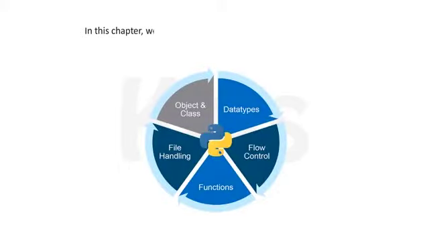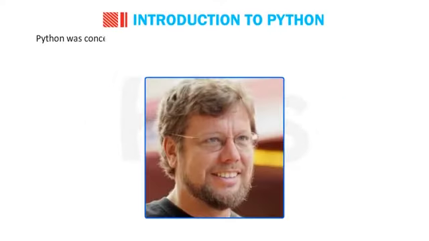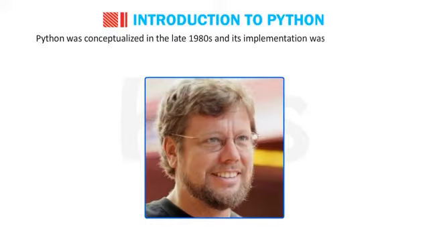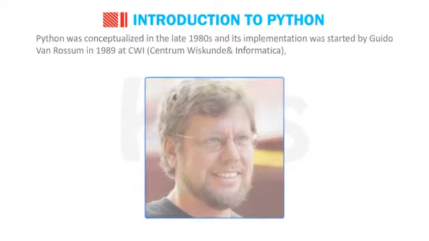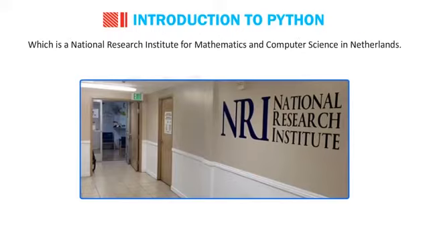In this chapter, we will learn about the basics of Python language. First, let me introduce you to Python. Python was conceptualized in late 1980s and its implementation was started by Guido van Rossum in 1989 at CWI, Centrum Wiskunde and Informatica, which is a national research institute for mathematics and computer science in Netherlands.